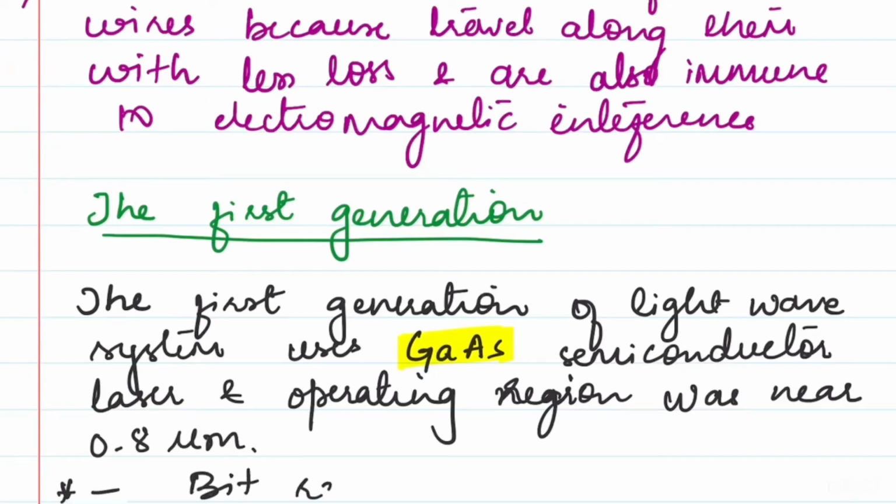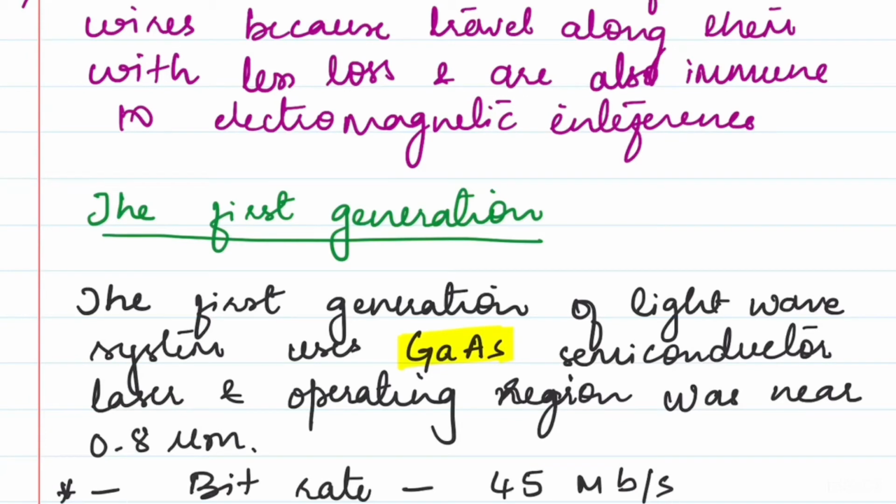Other specifications, the first important one is bit rate. Bit rate is nothing but speed, the rate at which the information is transmitted. You know that we transmit information in bits per second, right? So this is the bit rate, and you can say 45 MB per second.